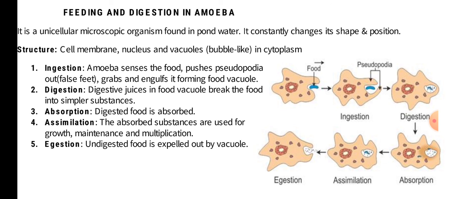After this, the food vacuole gets digestive juices released, which break the food into simpler substances. The digested food is then absorbed, and the absorbed substances are used for growth, maintenance and whatever energy requirements they have. Later on, finally, the undigested or unwanted material is expelled out through the vacuole.